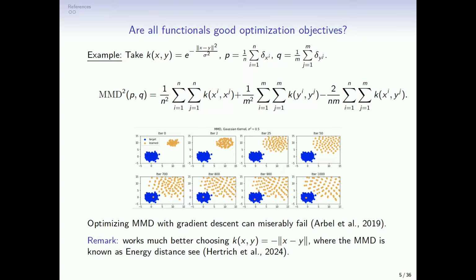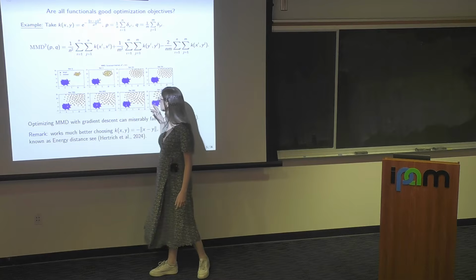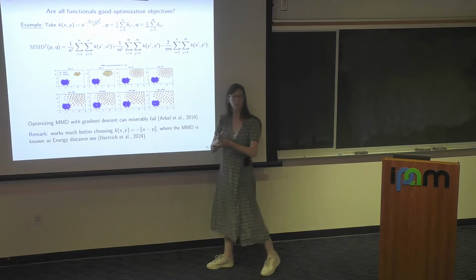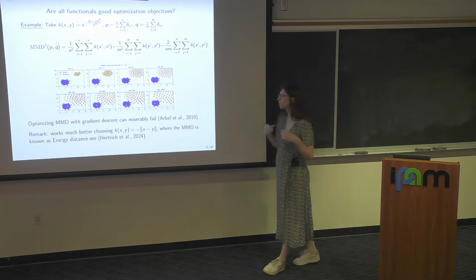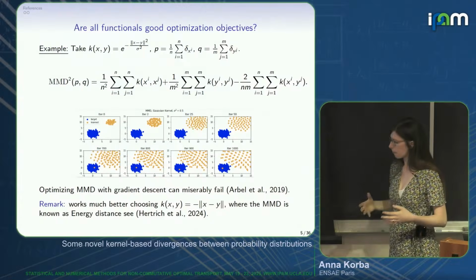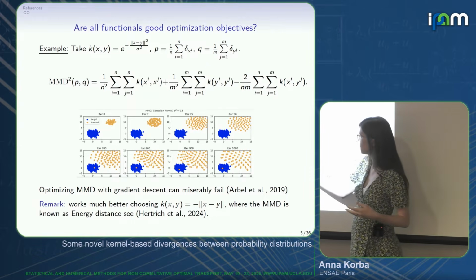And we simply run gradient descent. What you can see through the iterations is that some of the particles in yellow collapse to the mode of the target, but some remain completely stuck. So this is basically optimizing this MMD objective with gradient descent.